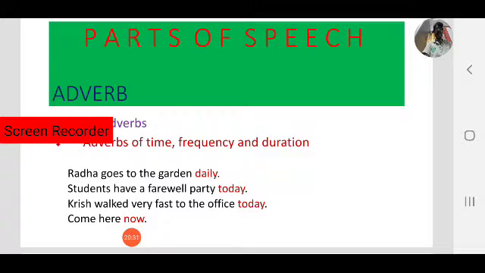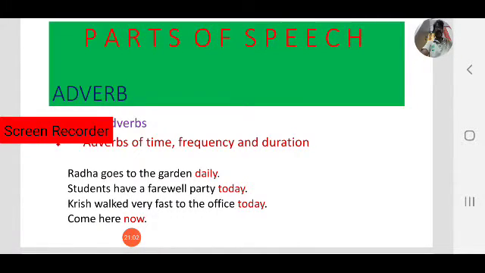These four examples come under adverbs of time, frequency and duration. Radha goes to the garden daily. Here, daily is an adverb. Students have a farewell party today. So today is an adverb. Krish walked very fast to the office today. Here also, today is an adverb. It indicates time. You come here now. So now is also an adverb.